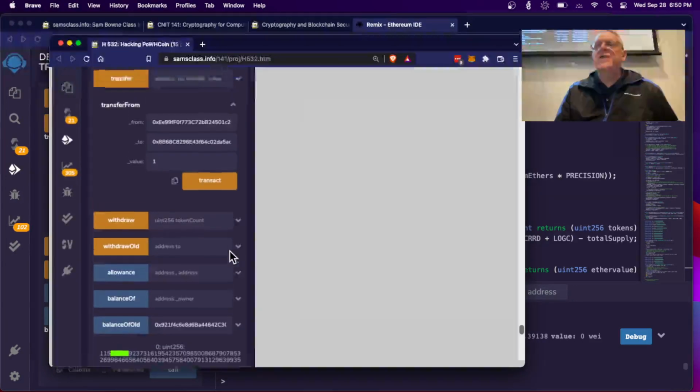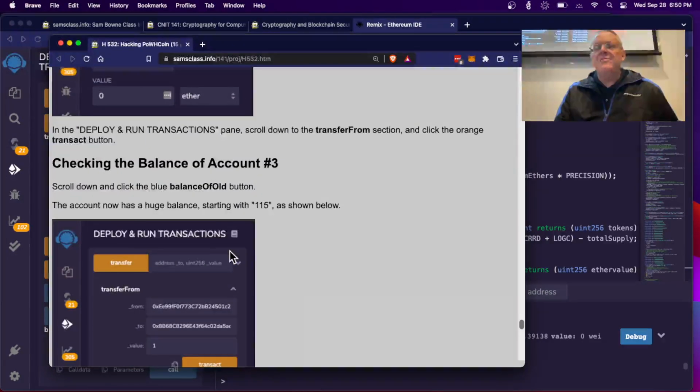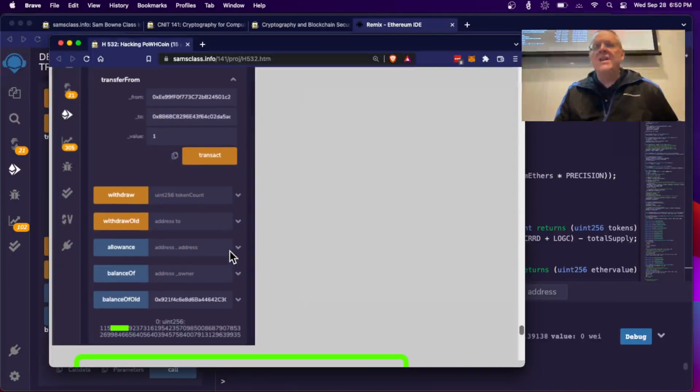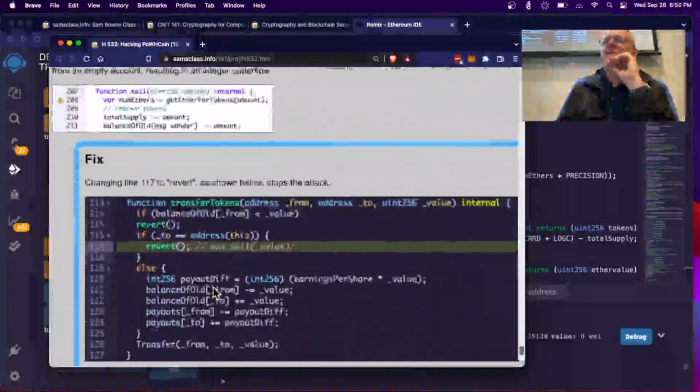There are 2 ways to do the same thing. There is a fund button, which you use to invest in the contract. And then there is a transfer from button, and you can use the transfer from and put in the address of the contract. And when you do that, it tries to reuse code and gets it snarled up. So it ends up with 3 addresses: the from address, the to address, and the address that's paying the gas. And the function that is used doesn't understand that there are 3 addresses, and you can confuse it about which address to subtract the money from. Anyway, that's the essence of what happened.